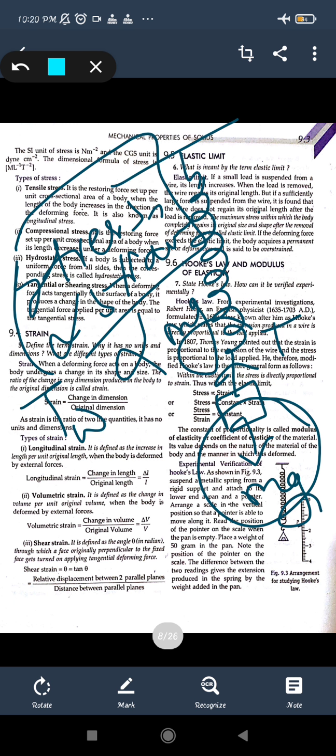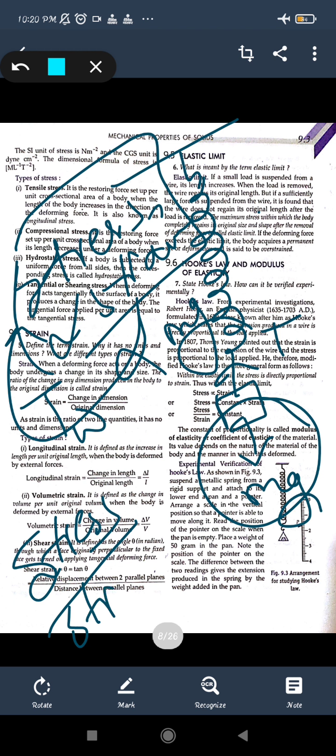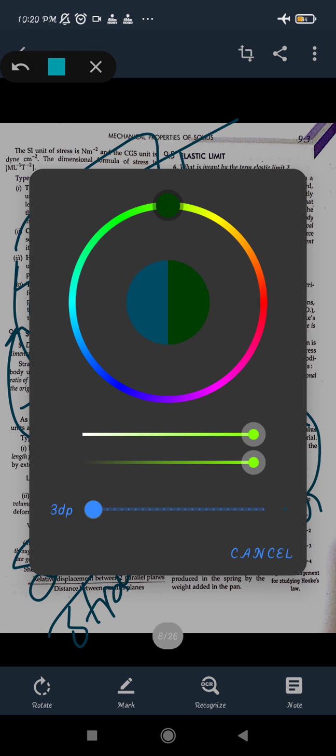From there a constant comes, like stress upon strain, because stress is directly proportional to strain, so stress upon strain will be constant. There is no unit for the proportionality, so it will be taken as a constant, right? So it is taken as the constant part.